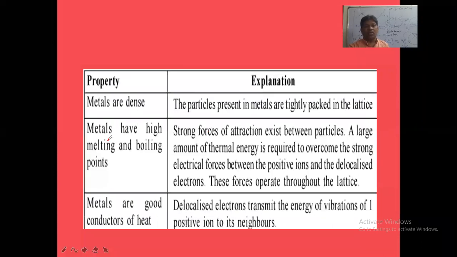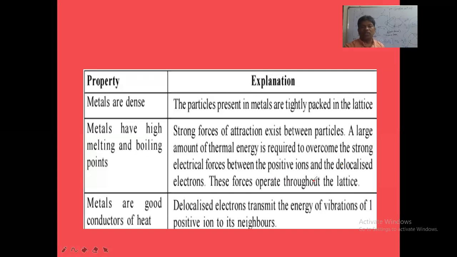Okay. Next, metals have high melting and boiling points. Why? Because strong forces of attraction exist between the particles of metals. A large amount of energy is required to overcome the strong attractive force between the positive ions and electrons. Between the electrons and positive ions of metal, there is a metallic bond. To overcome this metallic bond, a large amount of energy is required to break that attractive force.